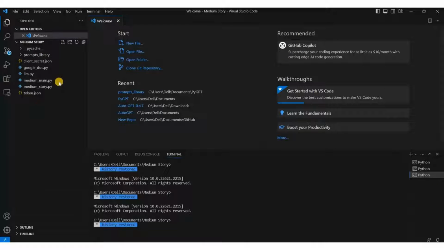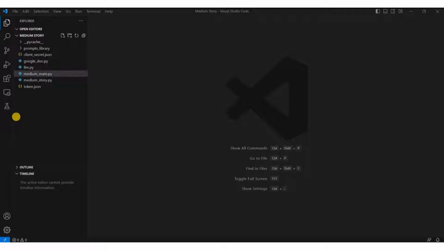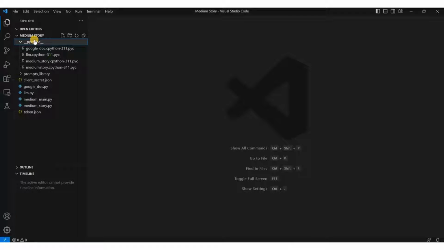The first thing you have to do is remove this welcome tab from here. Now let me explain what all this code actually does. First we have this cache file. Here it saves all the tasks that we have done, and that's why everything gets restored. It saves all the inputs and outputs while running this program. It saves everything, that's why we are able to restore everything.